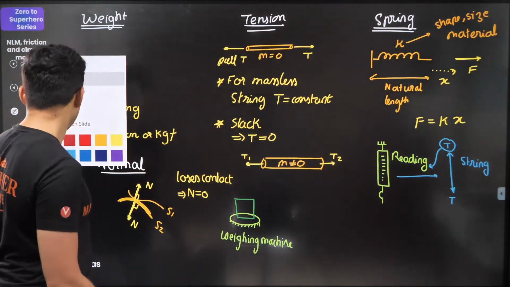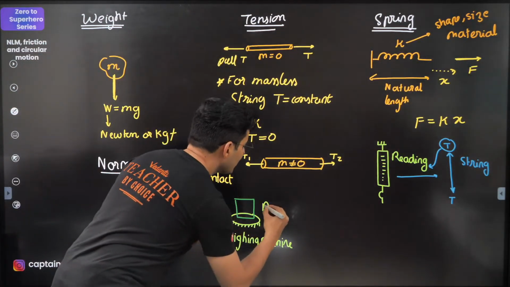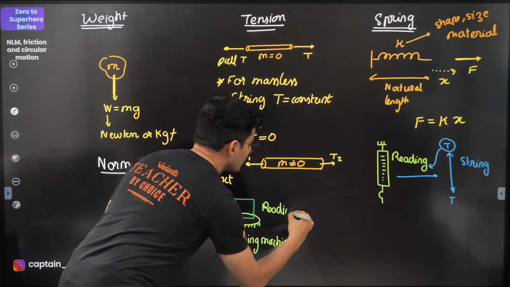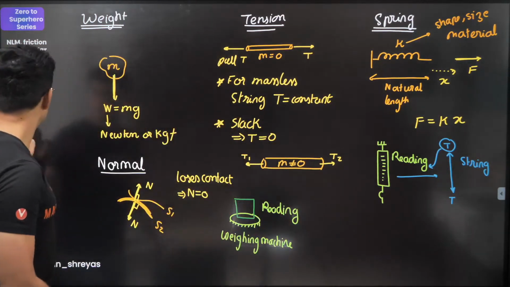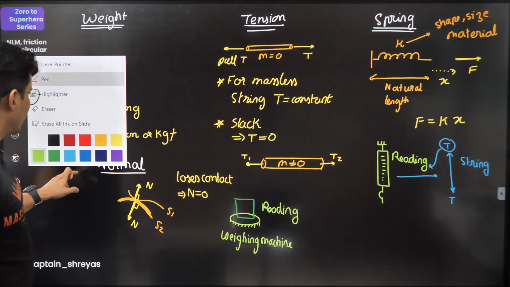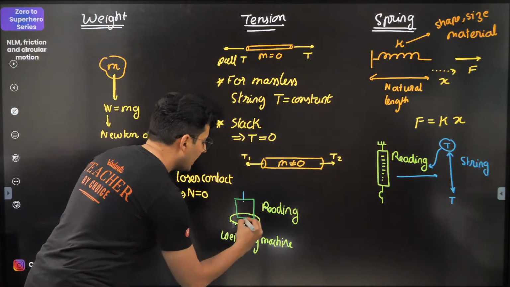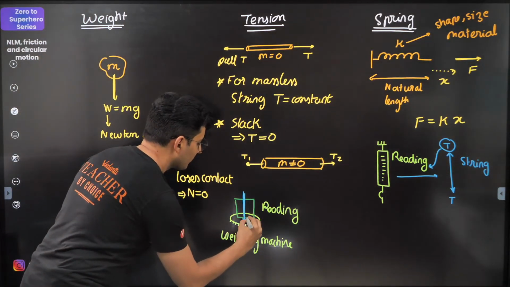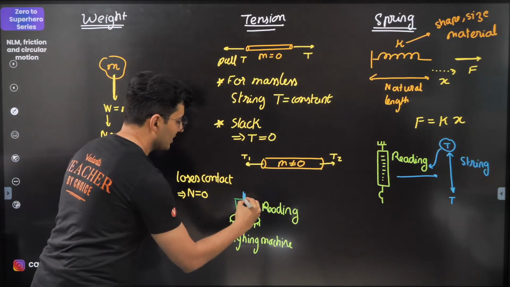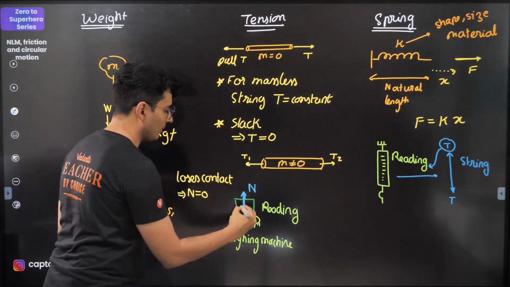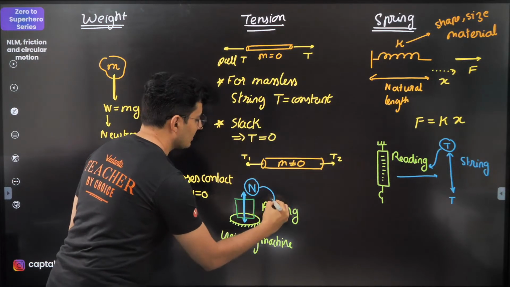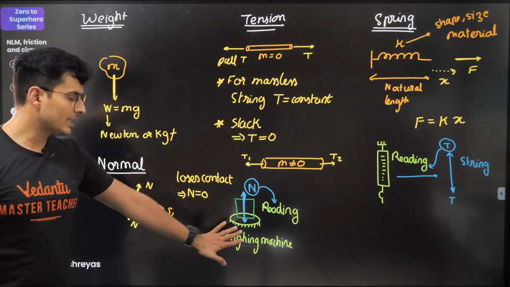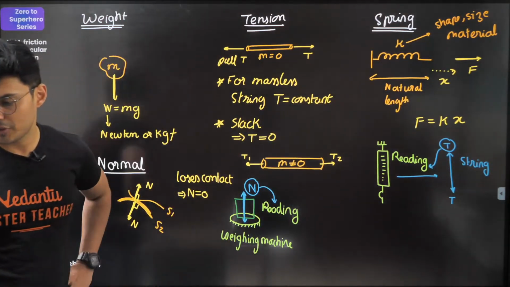So whenever they ask you what is the reading shown on it, always try to figure out what is the normal acting on the weighing machine or by the weighing machine. That normal always becomes the reading. Okay, these are the weighing machine related questions.